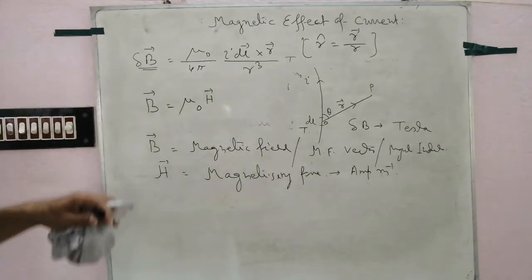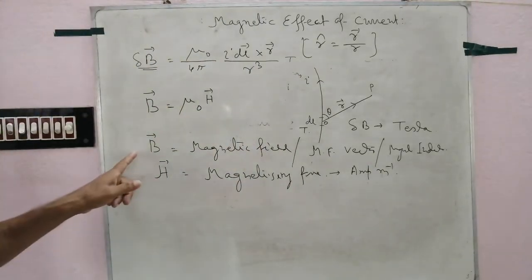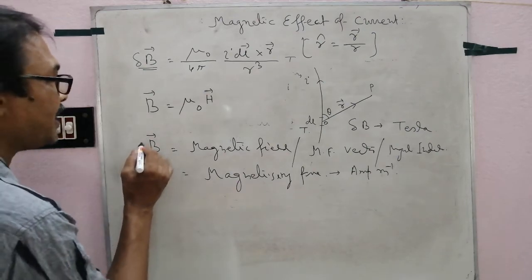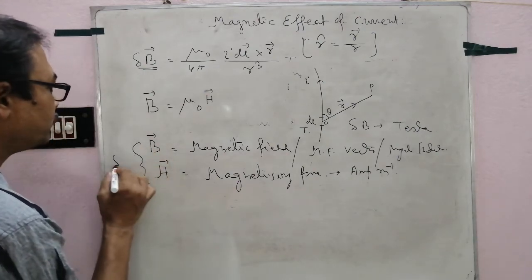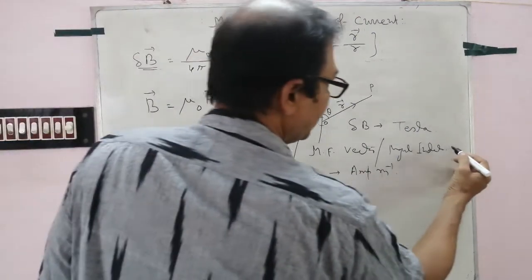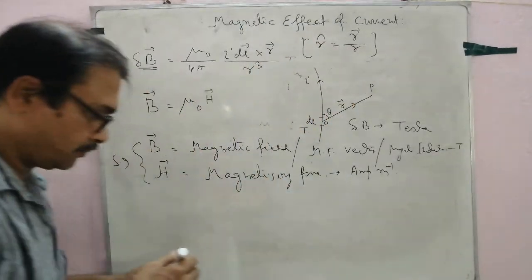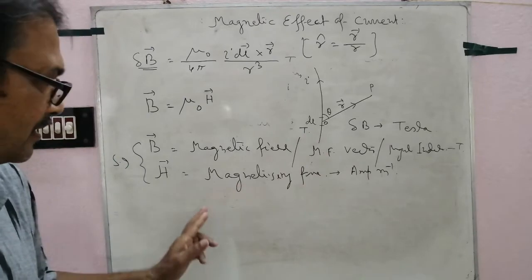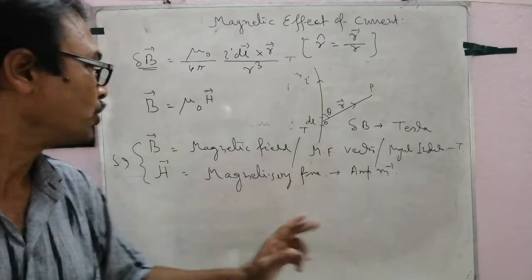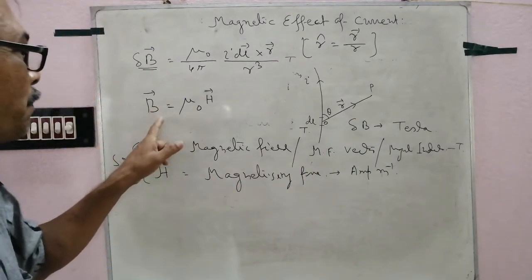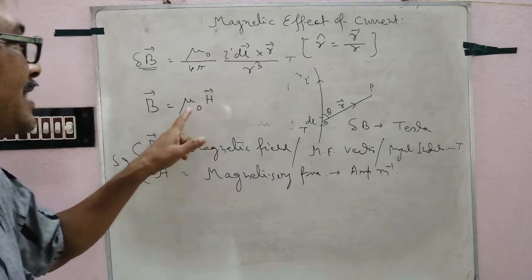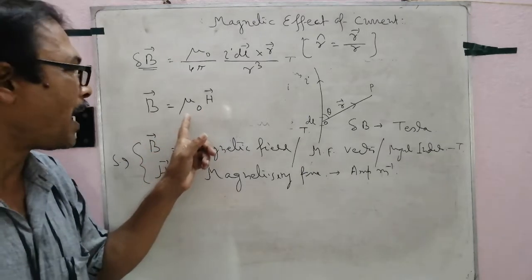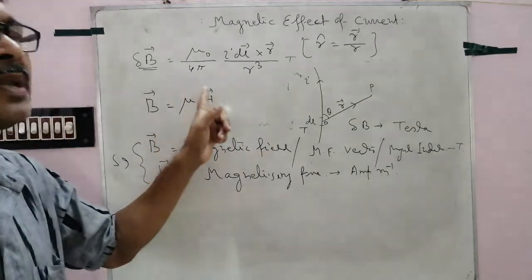Follow. The unit of B in the SI system, of course both are in the SI system, B is Tesla, T, and H is ampere per meter. Magnetizing force, relation between B and H: B equal to mu 0 H. Mu naught is the permeability, magnetic permeability of free space.